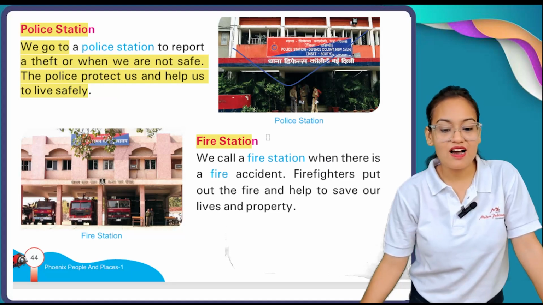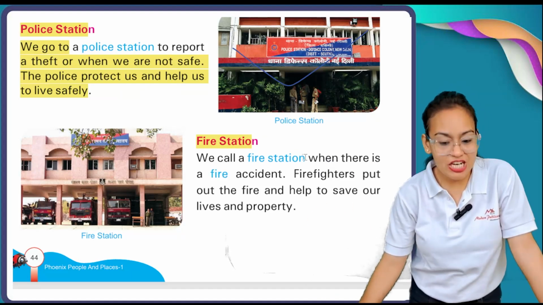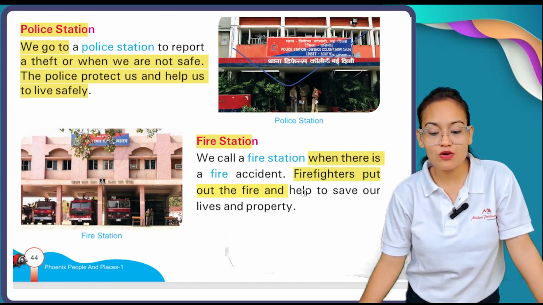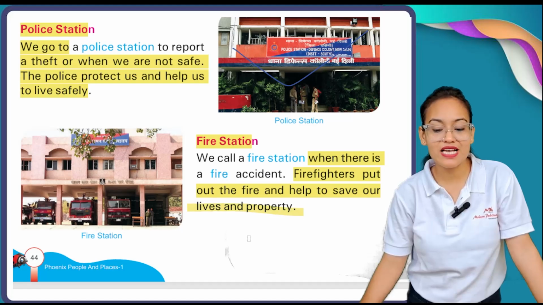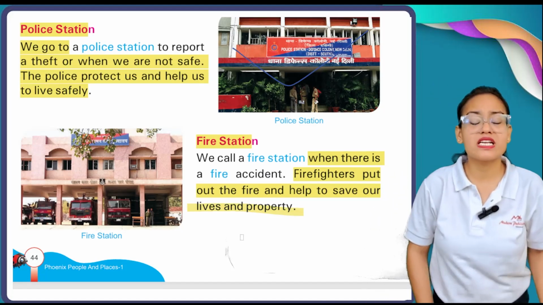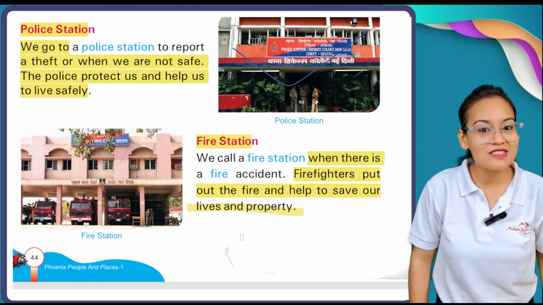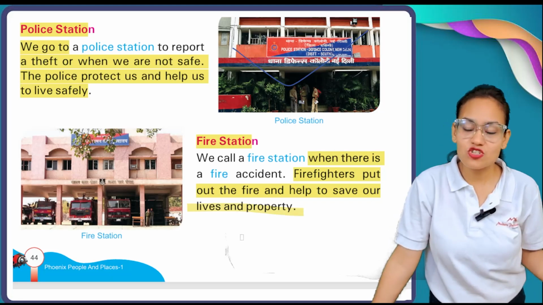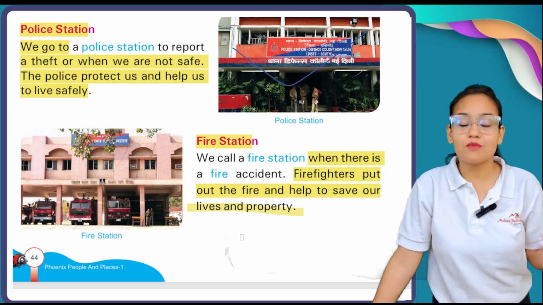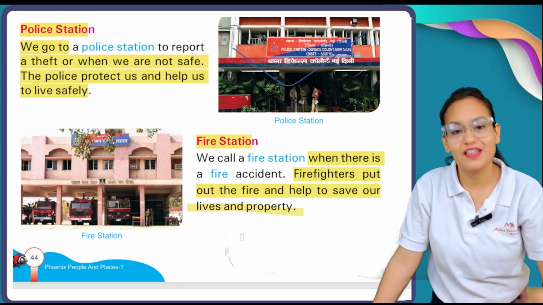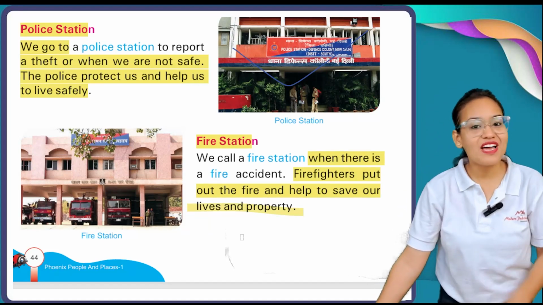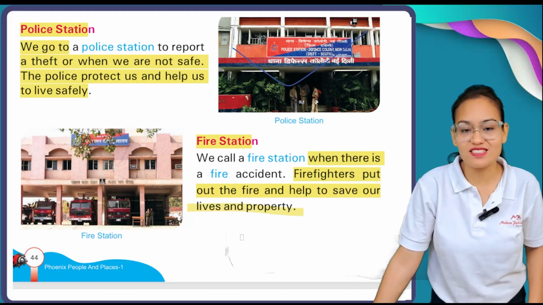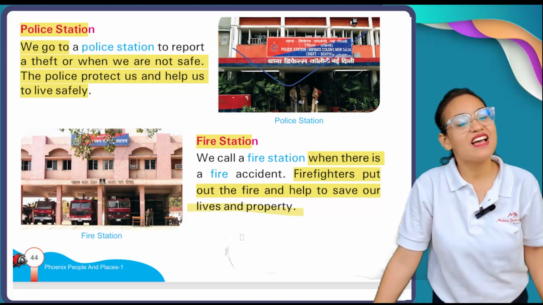Fire station. What is the meaning of fire station? We call a fire station when there is a fire accident. Firefighters put out the fire and help to save our lives and property. When a fire breaks out, who helps us to control those fires? Our firefighters. They risk their own lives to protect us. So fire stations are those places we call whenever there is a fire incident, and they help us.